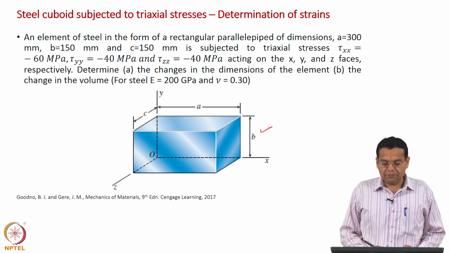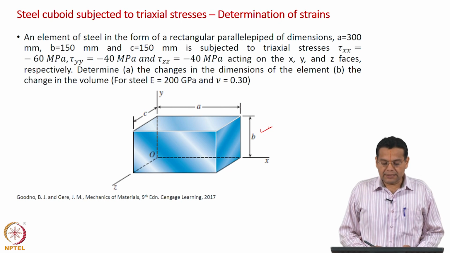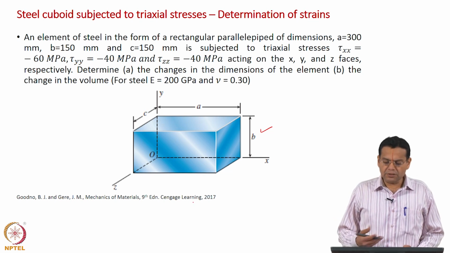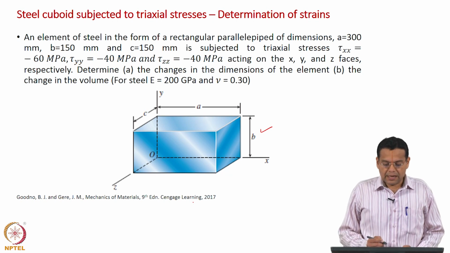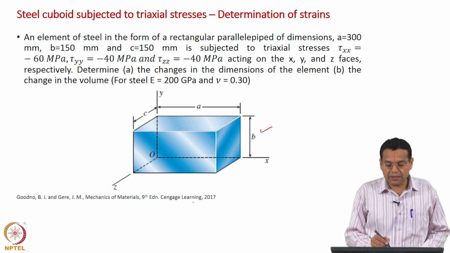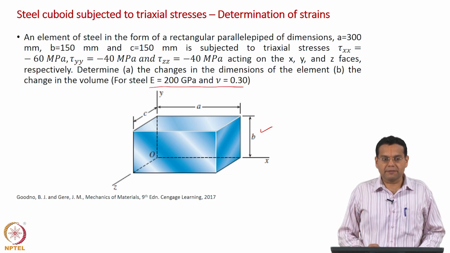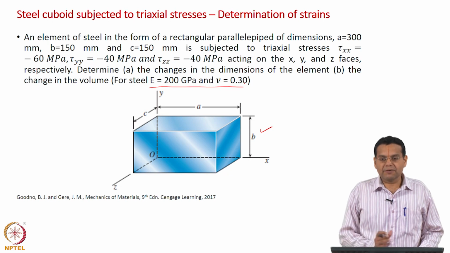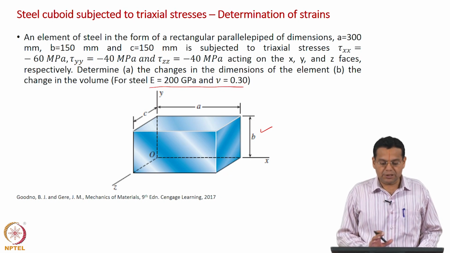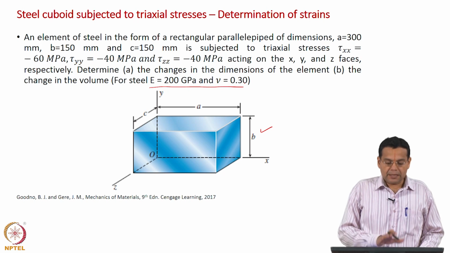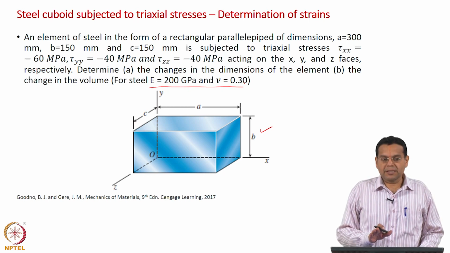And what is it we have to determine? Determine the changes in the dimensions of the element. Once we find strain, then we can find the change in dimension and also find the change in volume. Okay. To proceed further, we need to be given the properties. Two properties are given, any two properties can be given. What is usually measured and reported is the Young's modulus, very well known property to all of us, and Poisson ratio. That is why typically you will see Young's modulus and Poisson ratio being given as data to us.